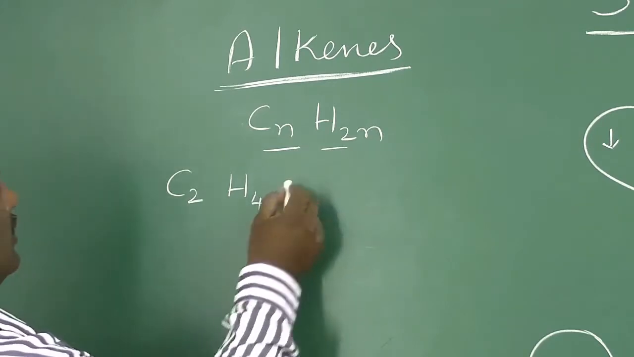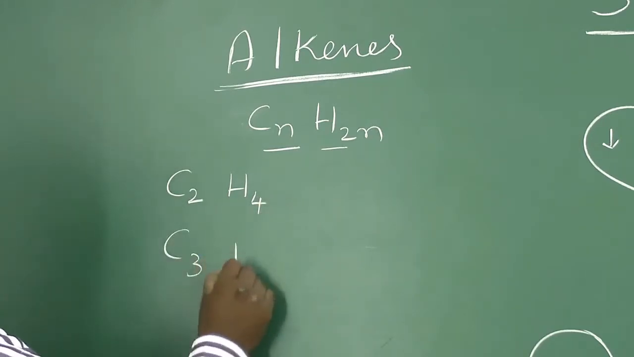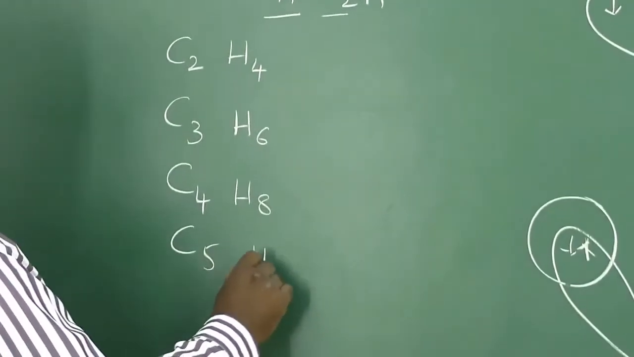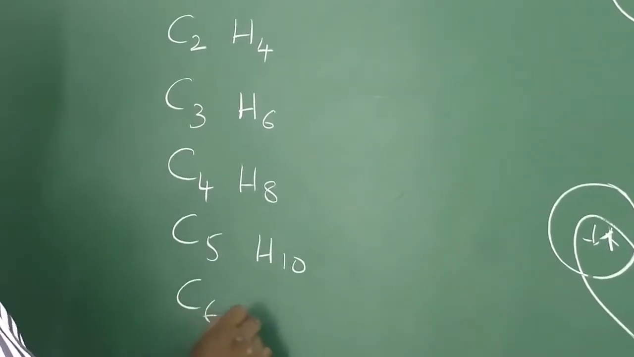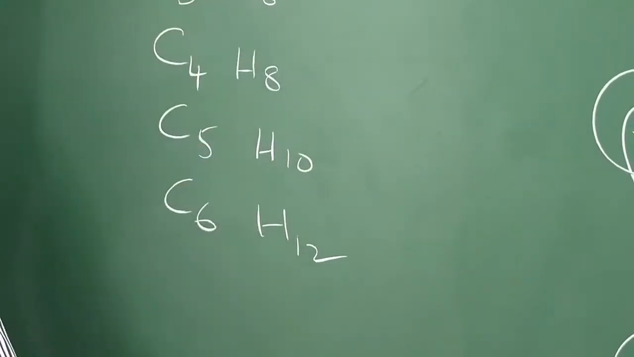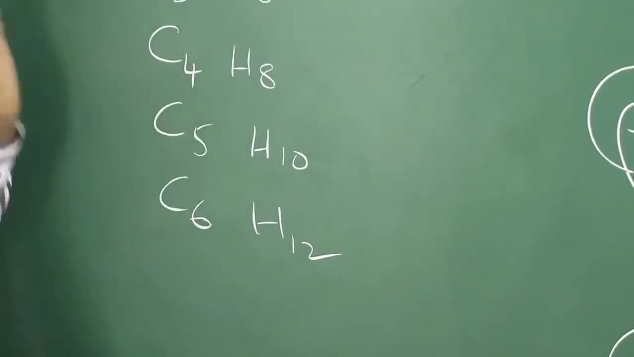This is ethene. Then C3H6, C4H8, C5H10, C6H12. Just double: the number of hydrogens is twice the number of carbon atoms.